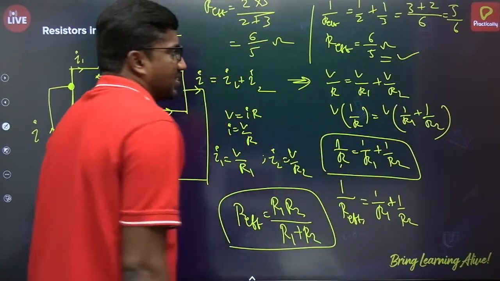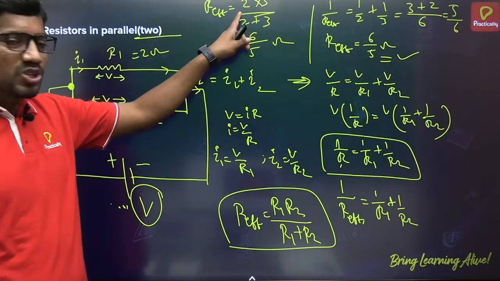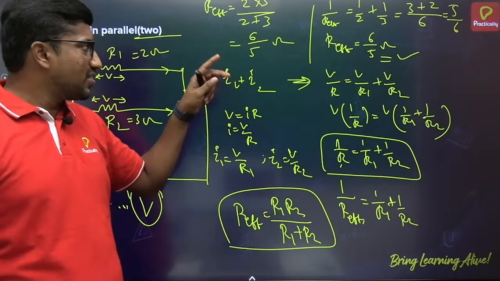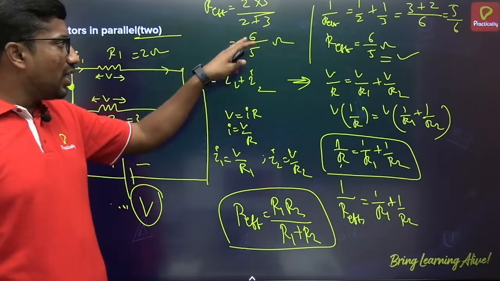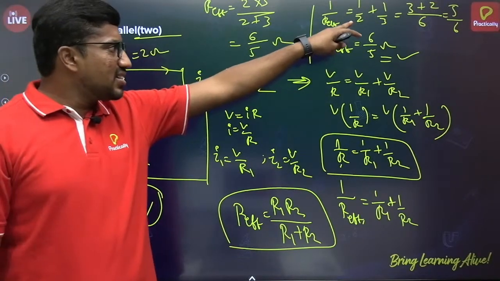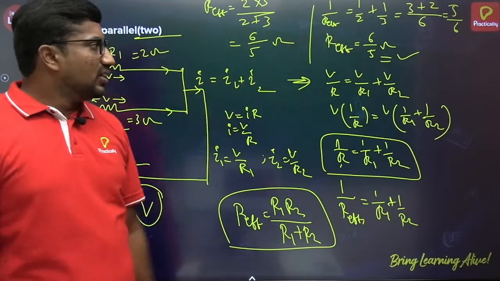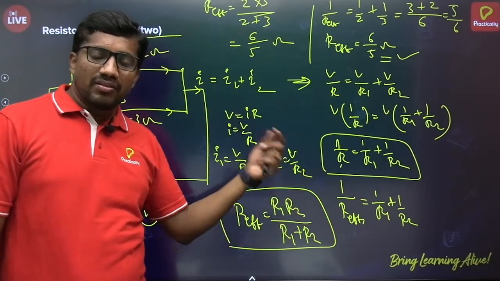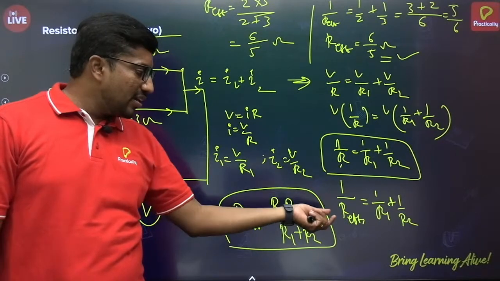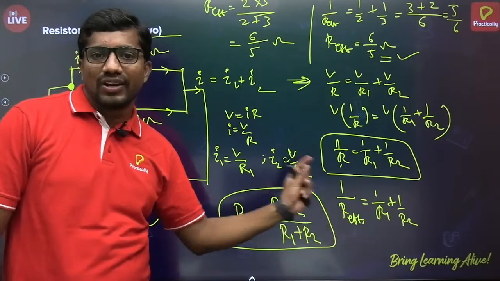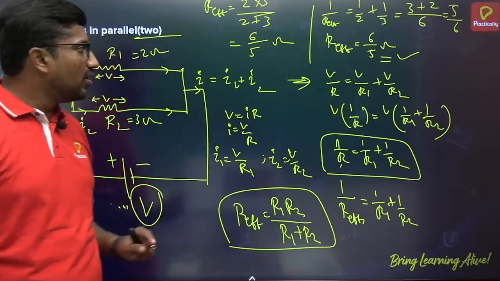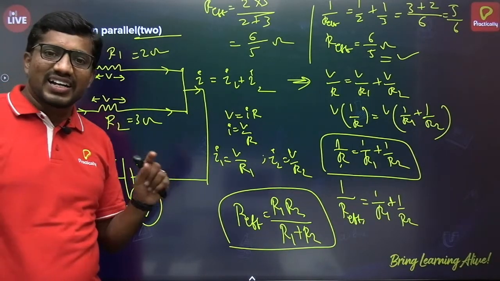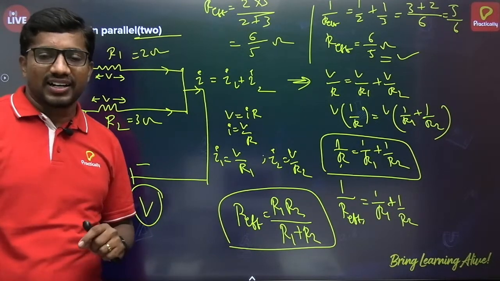So that's what I said. If you are applying this directly to solve a combination of two resistors in parallel, it is R1R2/(R1 + R2), and this is the standard formula. Be careful while using this one, because many students, in a hurry, won't take that reciprocal and leave it like that. So be cautious, be careful. This is how you have to solve when two resistors are connected in a parallel combination.